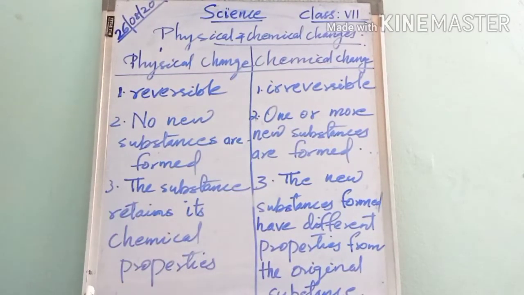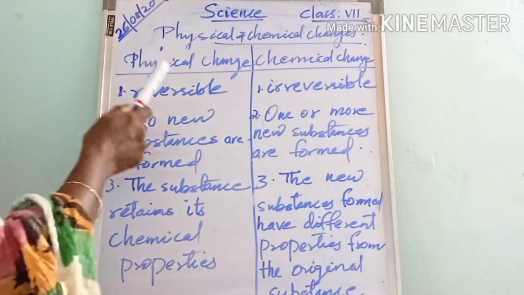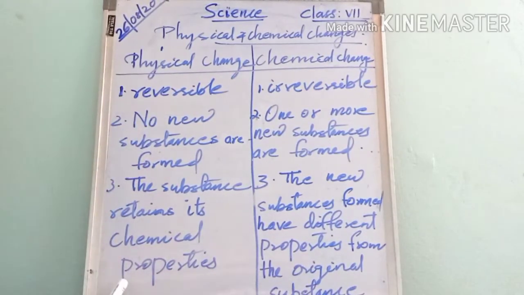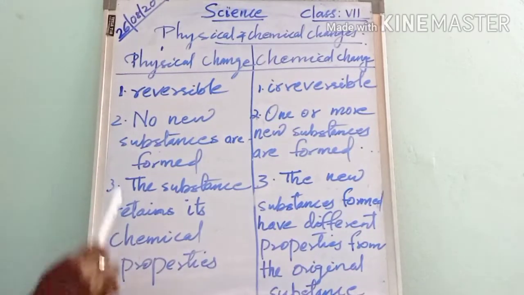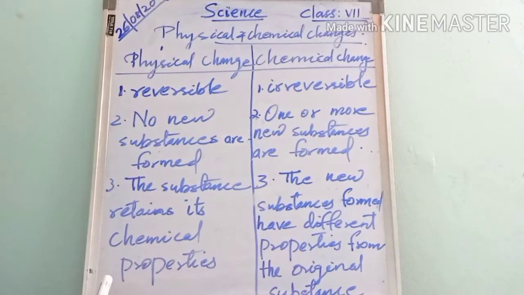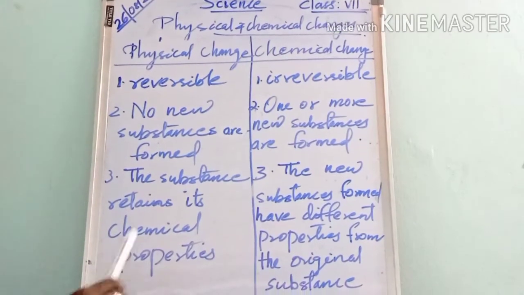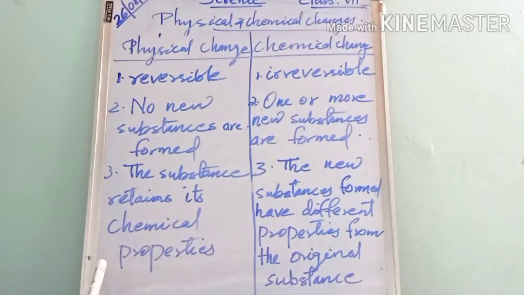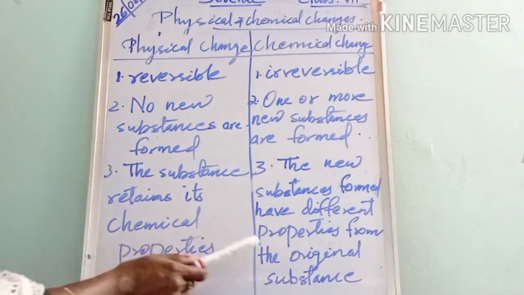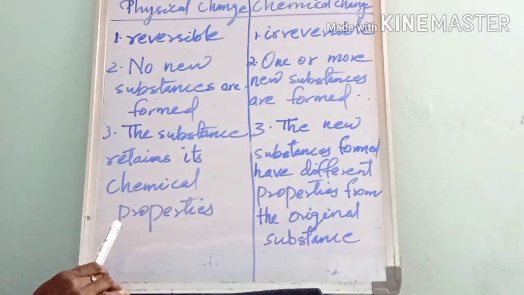So we can distinguish physical change and chemical change: physical change is reversible, no new substances are formed, and the substance retains its original properties; chemical change is irreversible, one or more new substances are formed, and they have different properties from the original substance.